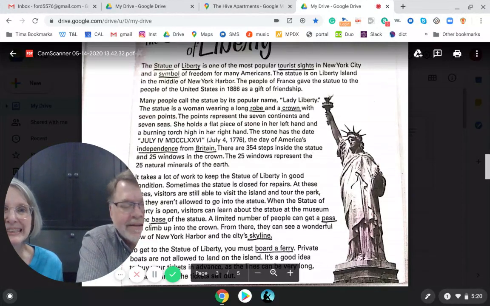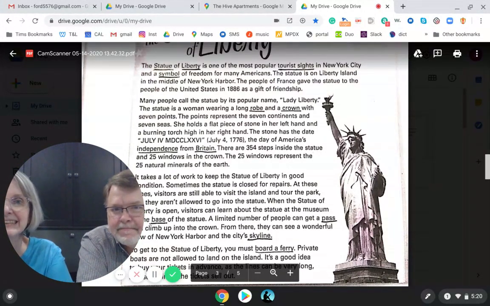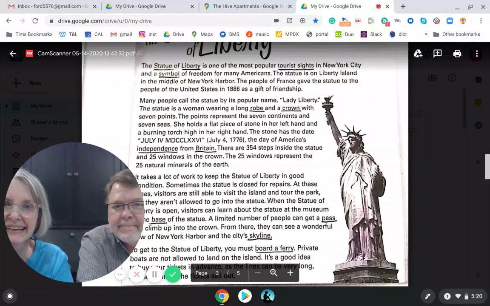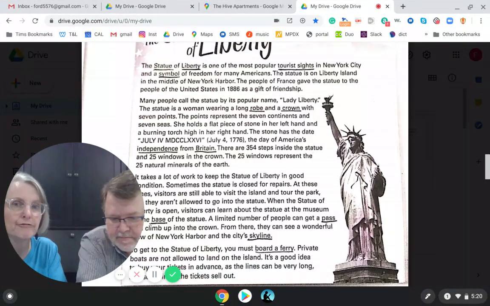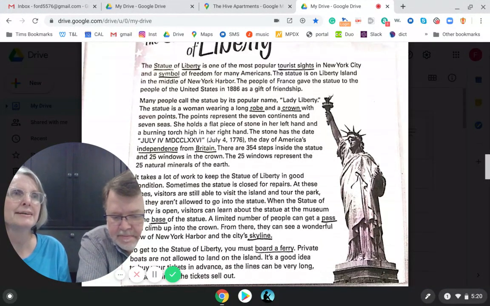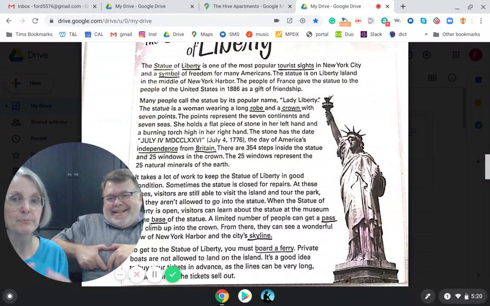The next word is an interesting word, symbol. You see this? It's right on the second line here. It says symbol of freedom. So it's talking about how this statue is a symbol of freedom. So symbol means it's a thing or a picture.